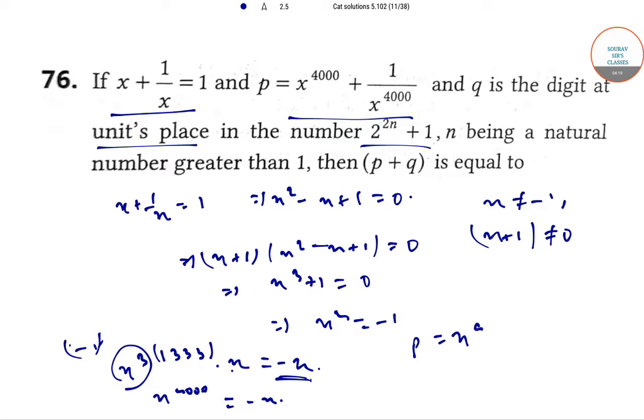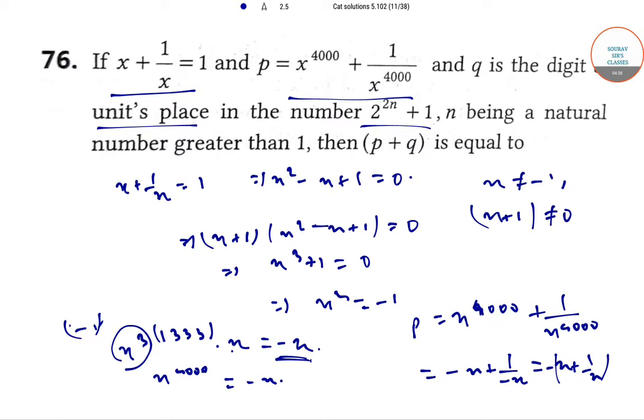Therefore p is equal to x to the power 4000 plus 1 by x to the power 4000 is equal to minus x plus 1 by minus x, that is equal to minus x plus 1 by x, which is equal to minus 1.